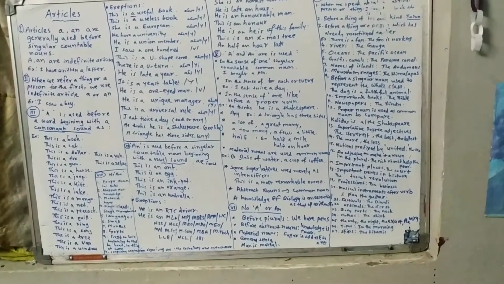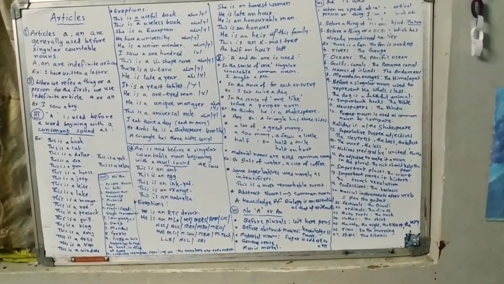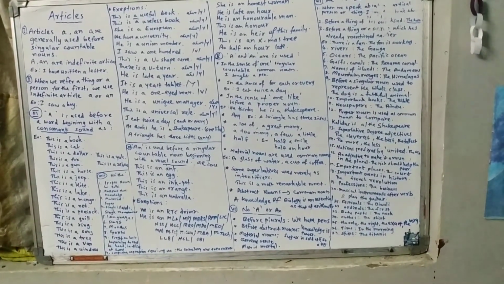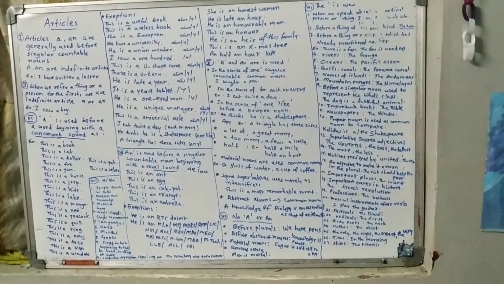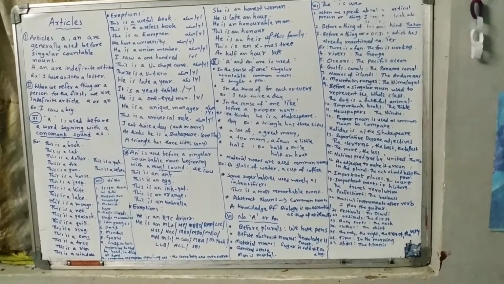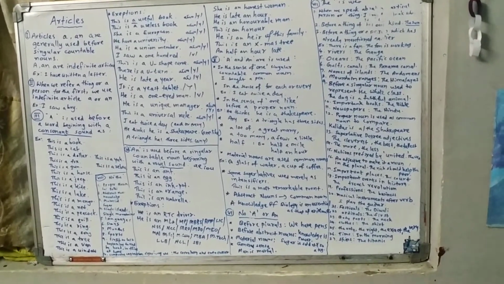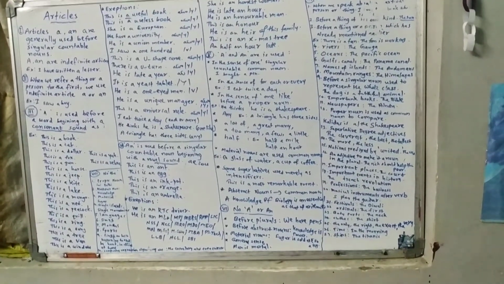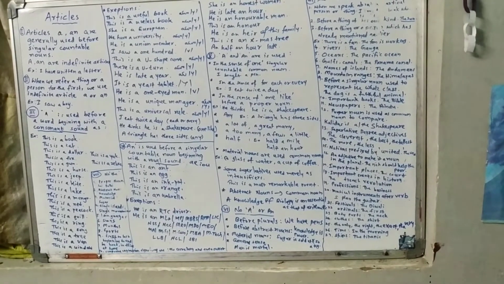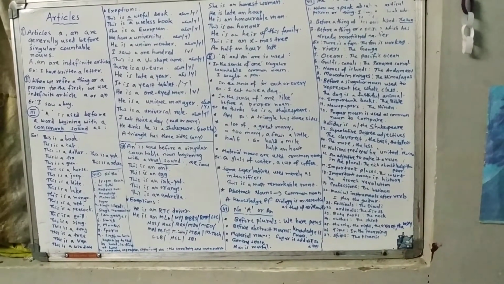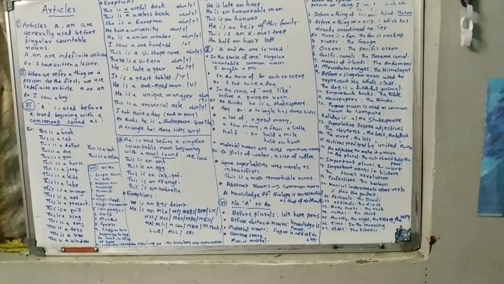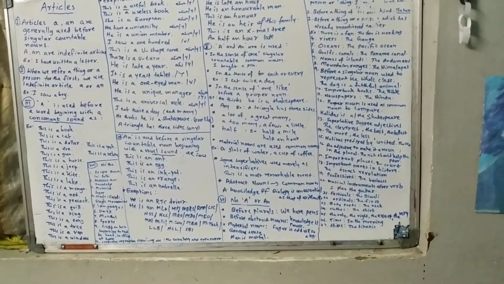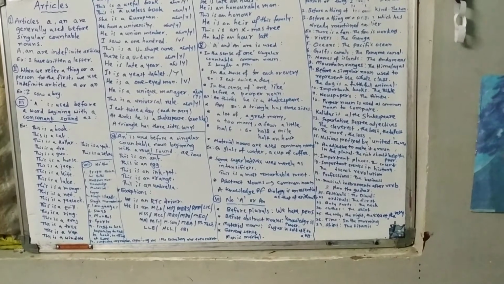A lot of, a great many, a too many, a few, a little, half a mile, half an hour. Material nouns used as common nouns, there also we use the article a or an: a glass of water, a cup of coffee. Some superlatives are used merely as intensifiers. This is a most remarkable event, a most.